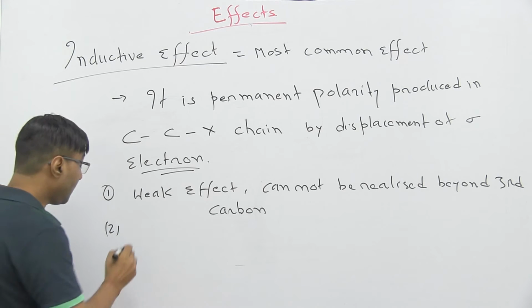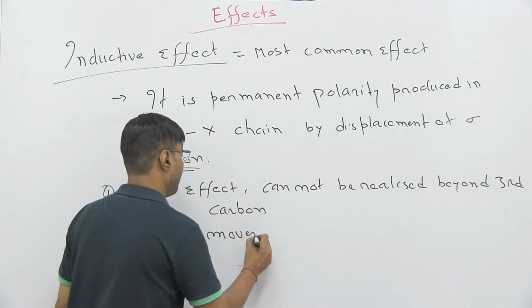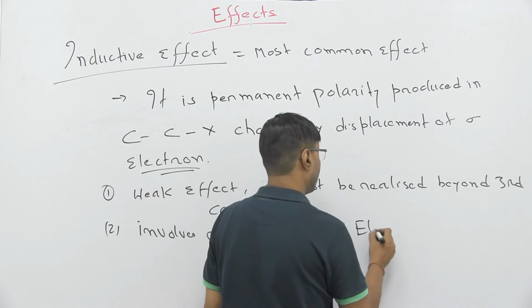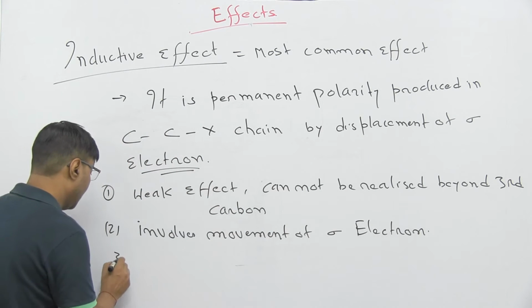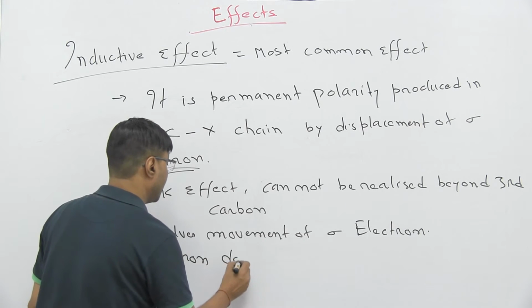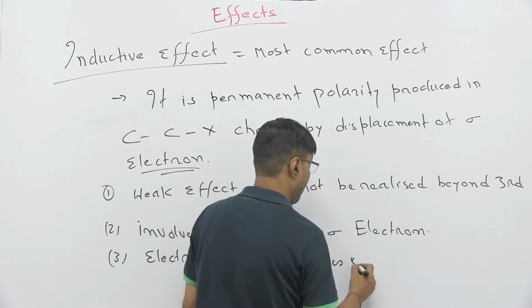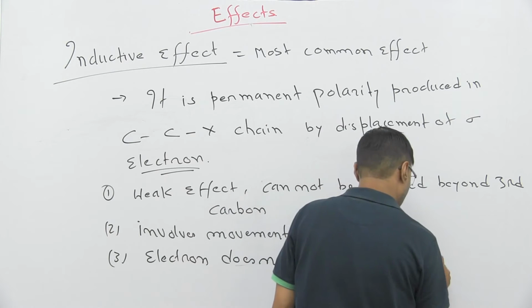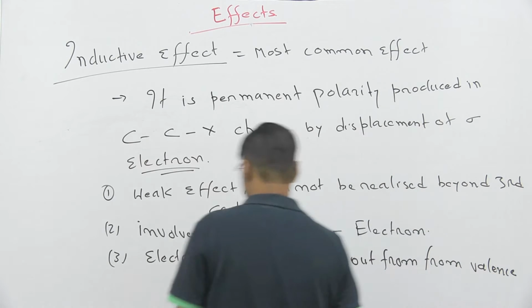Second, it involves movement of sigma electron. Third, the electron does not come out from the valence shell.